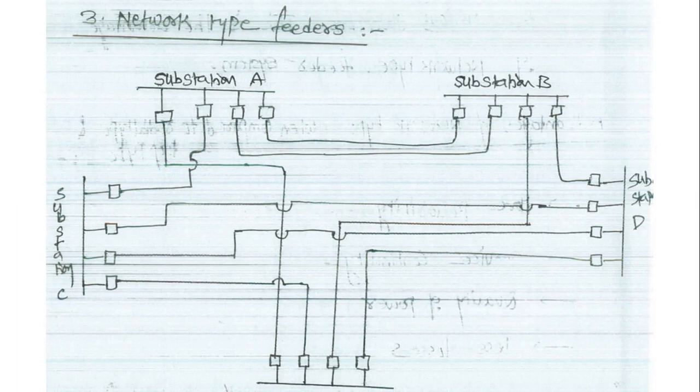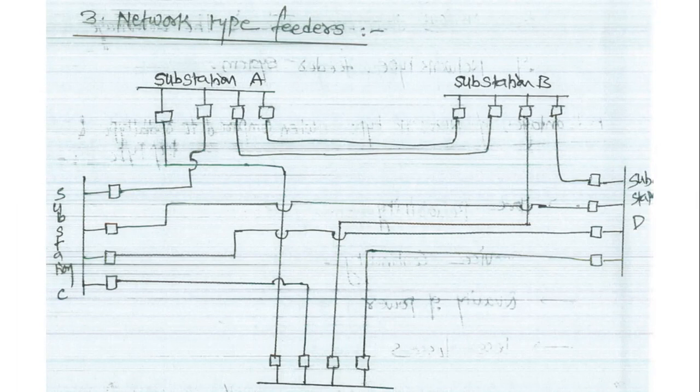How the radial feeders will be affected by the general circuit constants, that is the A, B, C, D constants, will be discussed in the next class.